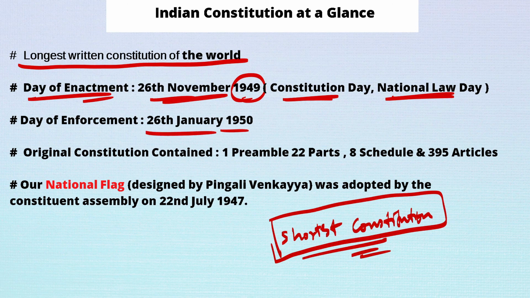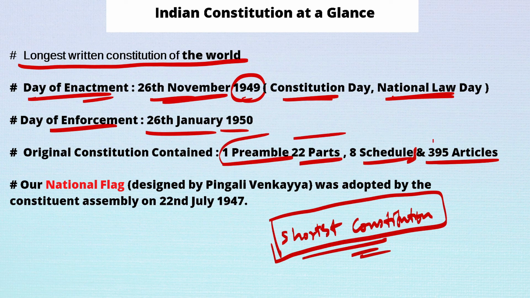So this is known as the Day of Enforcement. Throughout India, the Constitution was implemented on 26 January 1950, and from this day the Constitution was followed throughout India. When it was implemented, it originally had one preamble, 22 parts, 8 schedules and 395 articles.